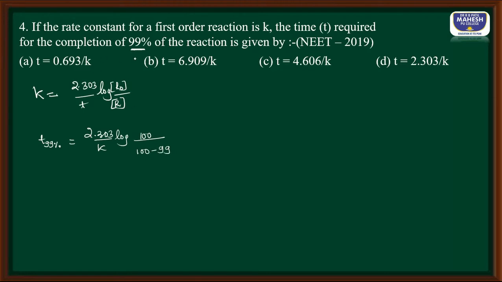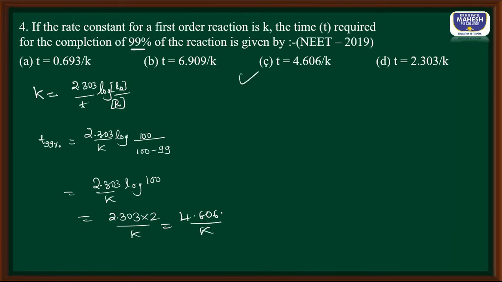For completion of 99, automatically remaining is 1. 2.303 divided by K, it is nothing but log 100 divided by 1, log 100 is 2. So 2.303 into 2, you know that it is 4.606 divided by K. So it is nothing but option C.